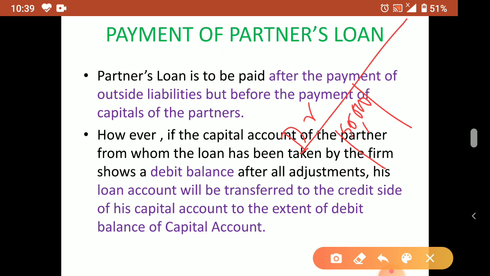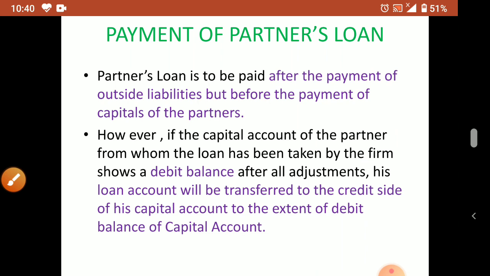So this time the partner, suppose A is the partner, A's loan is also there, 10,000, but A's debit balance is 50,000. So how to treat that? That situation we'll discuss one by one, through questions we'll understand.